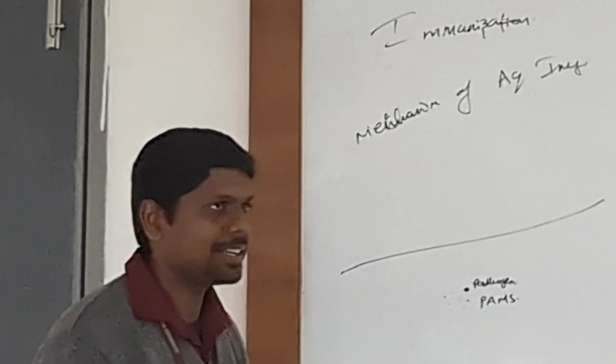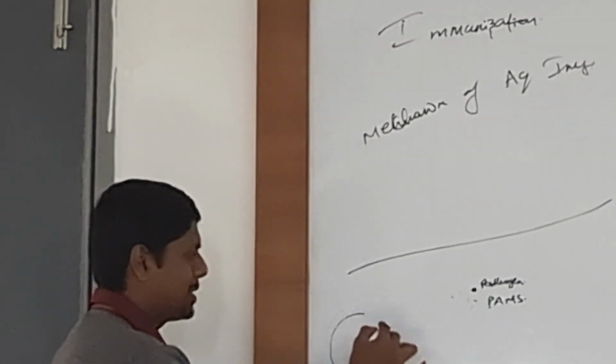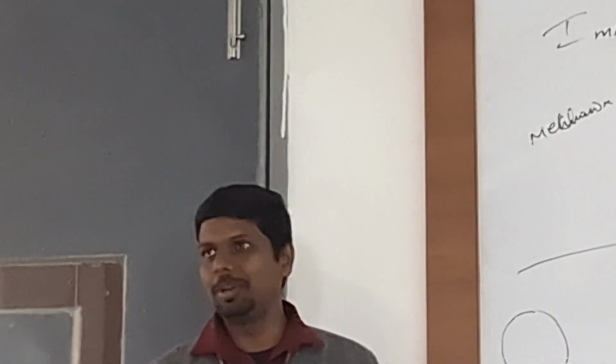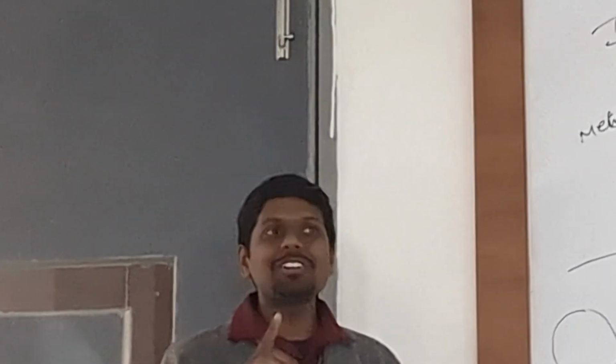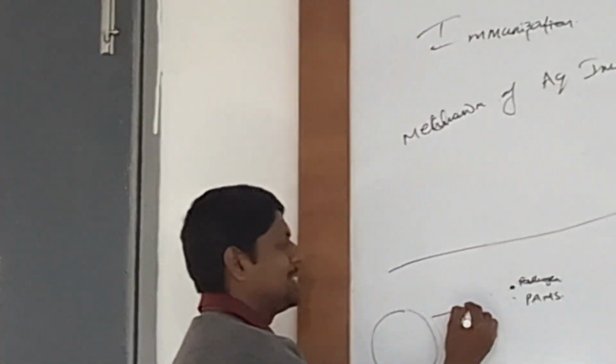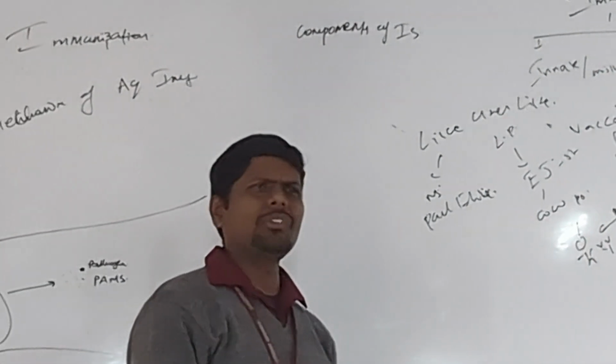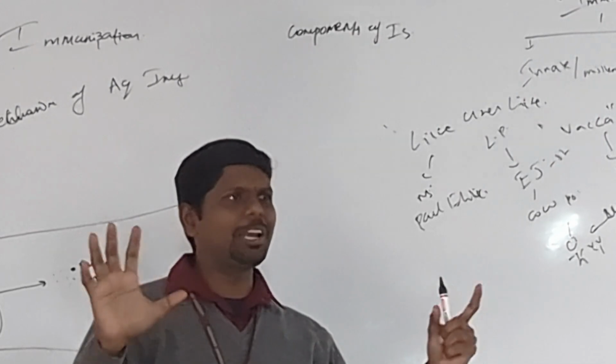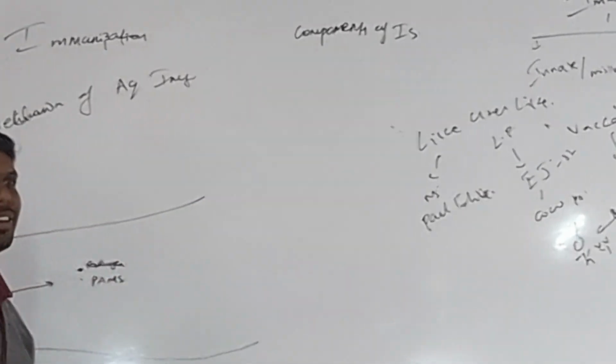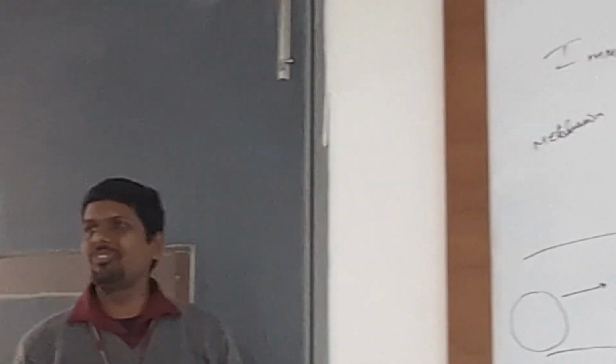Now, there is one interesting candidate. That is a macrophage. Macrophage came into this story now. Macrophage will get attracted towards those PAMs. Wherever there are PAMs, the macrophage will start going outside. Macrophage is like a dog. It can smell very strongly. So, macrophage came.